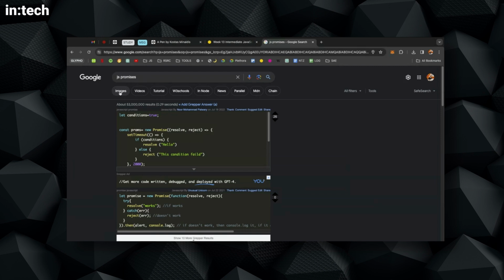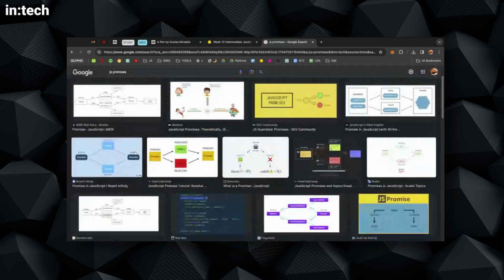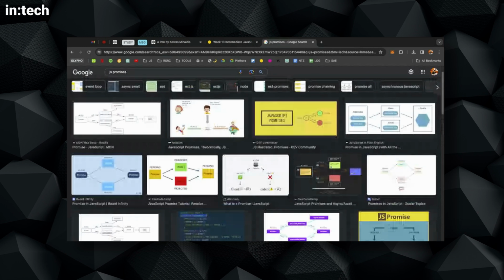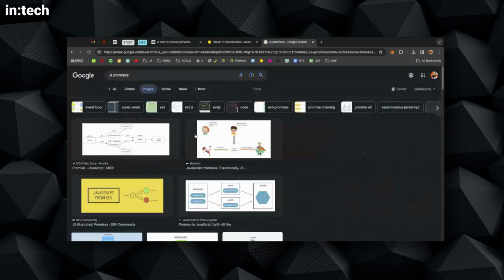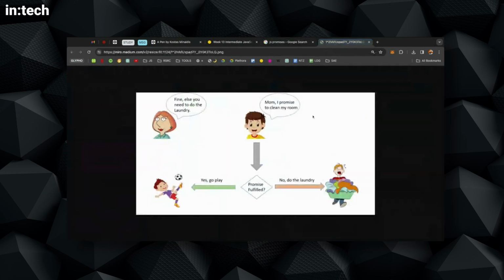So switch to the Google images search, and especially promises. You will try to go through some of the images that will probably help you understand promises. Most of the time you'll find some nice images. So let me open up a couple of random images that I see here.